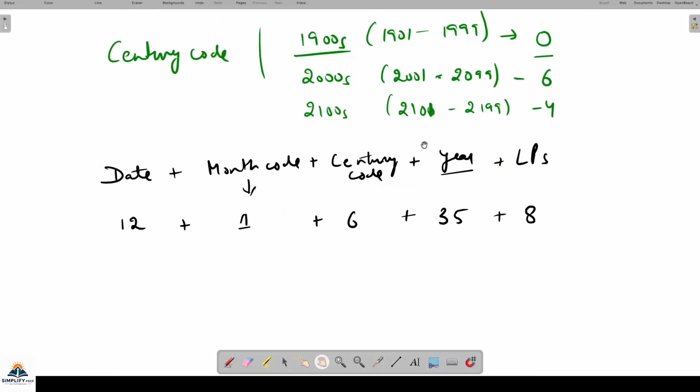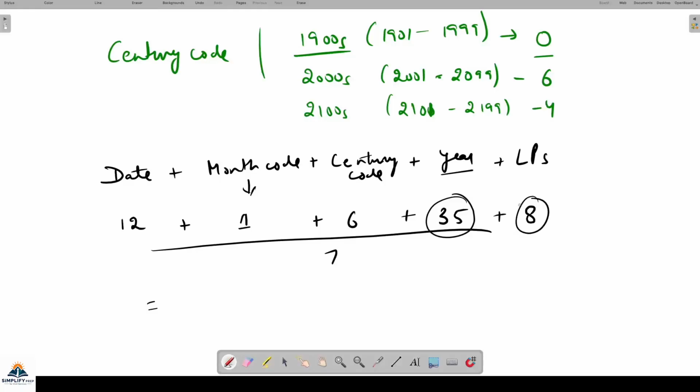So 5 things after adding this you will divide by 7. So how much is it coming? इसका ऐड करो 35 and 8, 43, ये 49 हो गया, 50 and this is 62, divided by 7.